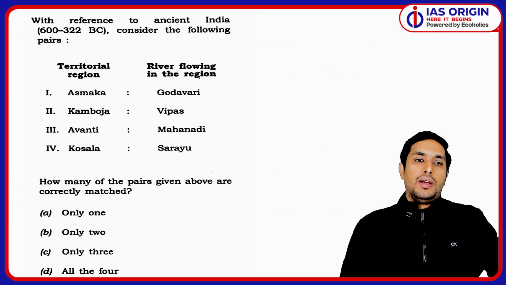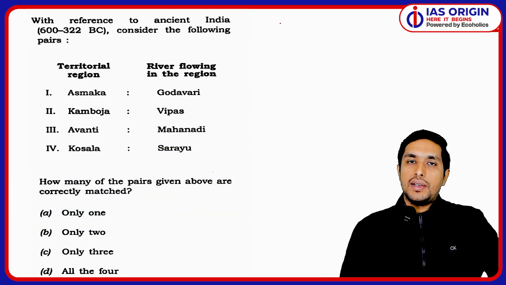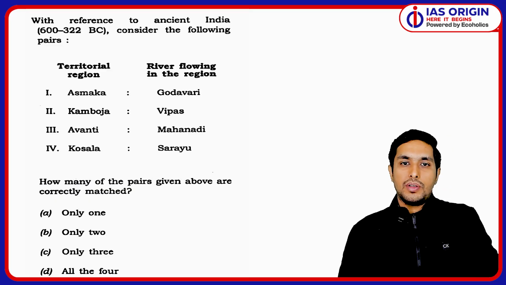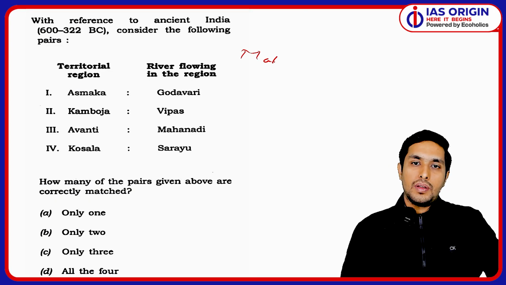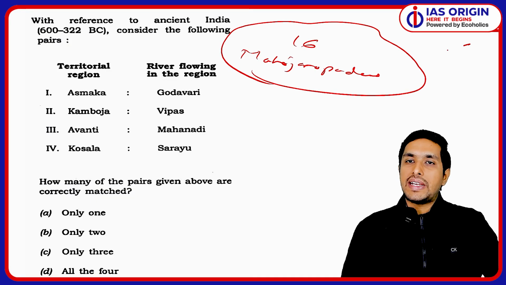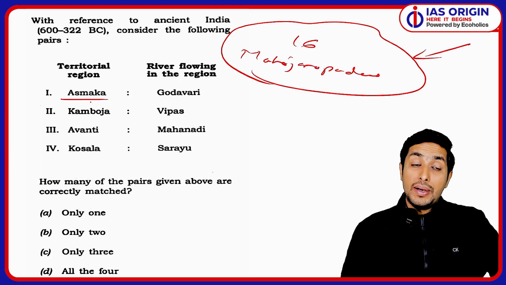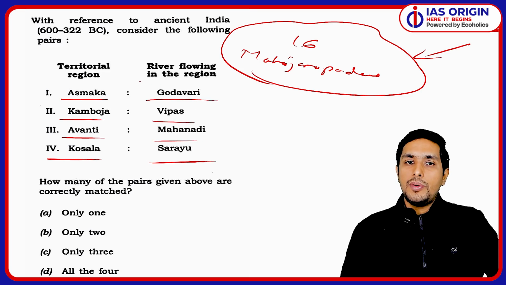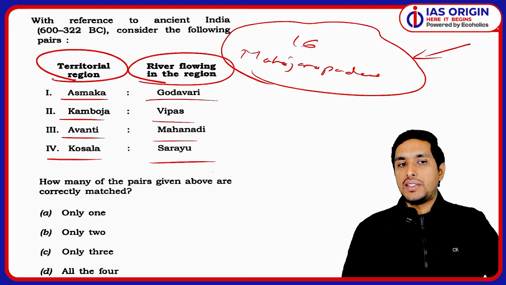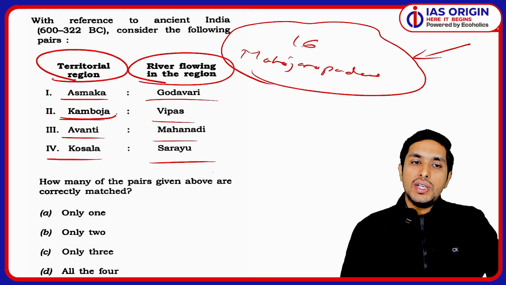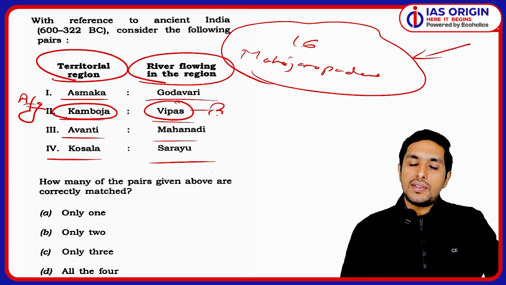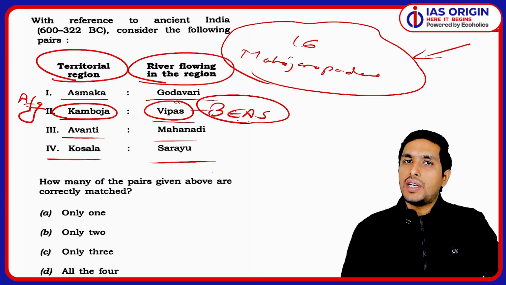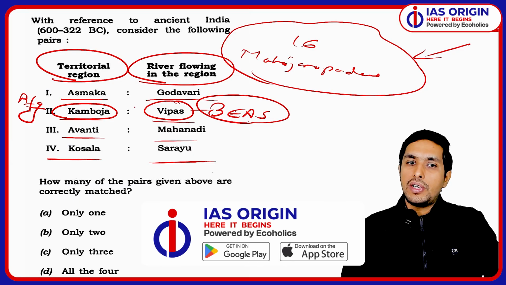Got it? Moving ahead, there was a question on Mahajanapadas. We have got 16 Mahajanapadas, the second urbanization as we call it. Amongst those 16, we have Asmaka, Kamboja, Avanti, Kushala. This question is not just about the rivers, it's about the location of these Mahajanapadas. For example, if somebody knows that Kamboja is on the side of Afghanistan, then Vipasa is what? Beas River. If you see, Beas is in the Himachal and Punjab area, so it's not the Afghanistan area. So this is totally incorrect.